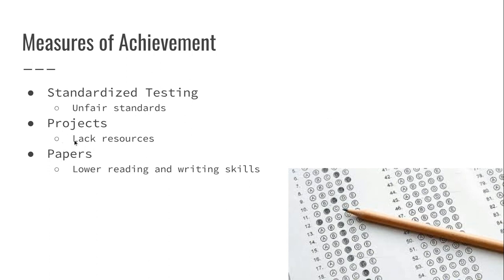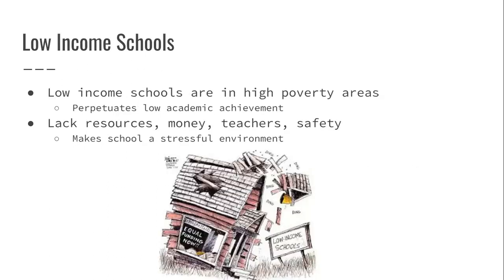Projects, children in poverty probably won't be able to do projects because they're going to lack the resources to do it, or the energy because they're malnourished. Papers, they already have low reading and writing skills. So papers will be difficult. They also might not have the resources to do those either.